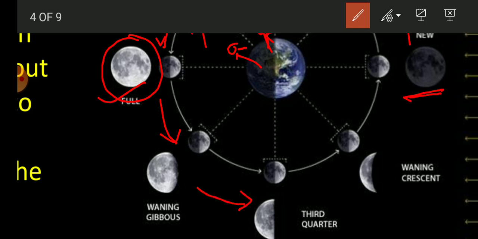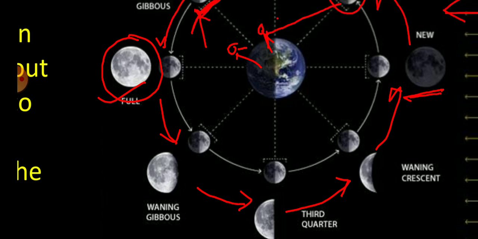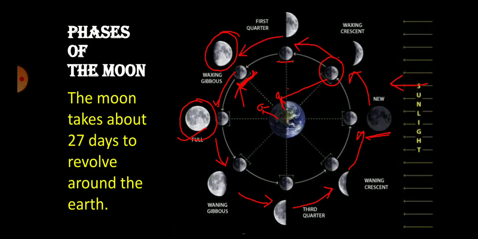Then again third quarter or half moon, then waning crescent, and again new moon day after 15 days of the full moon day. In this way the moon appears in the sky in different shapes.